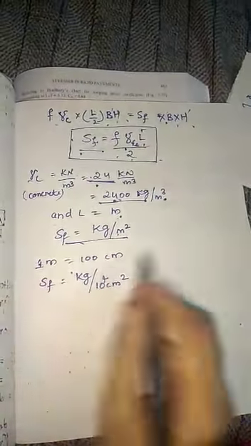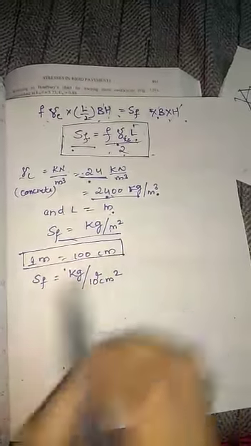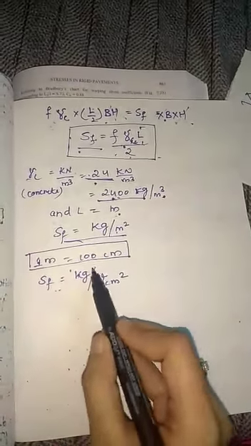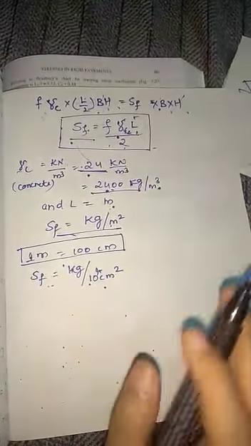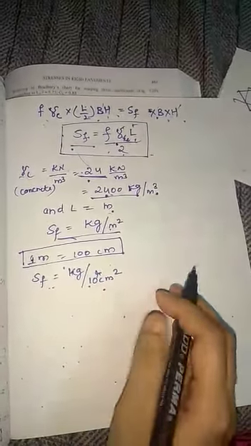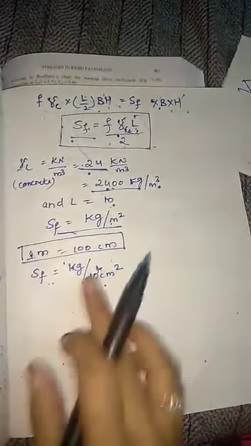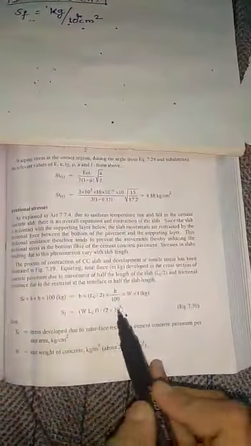If you want to consider in centimeters, you already know 1 meter is equal to 100 centimeters. Here SF is in kg, divided by 10 power 4, in centimeters, with L in centimeters. One centimeter gets cancelled, that is kg per 10 power 4 centimeter square. Here it is given in the textbook as 2 into 10 power 4.